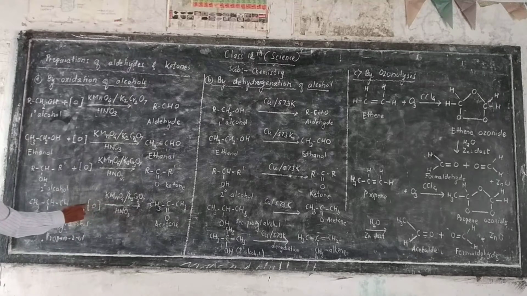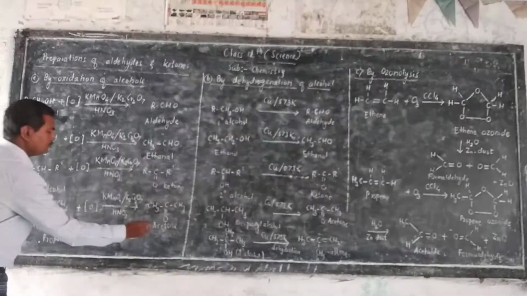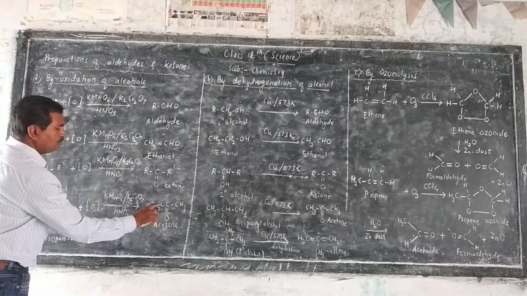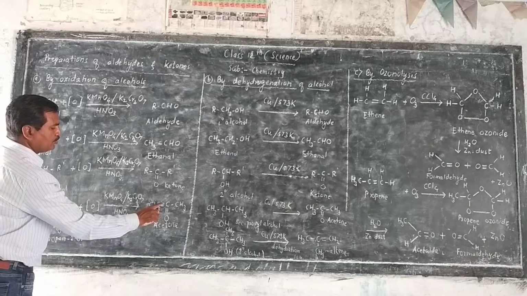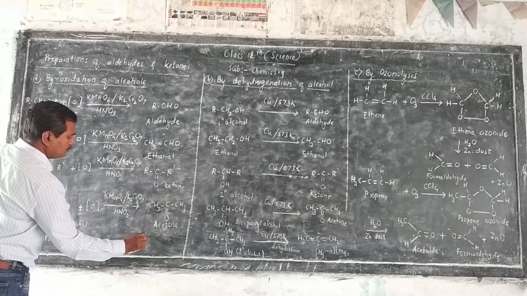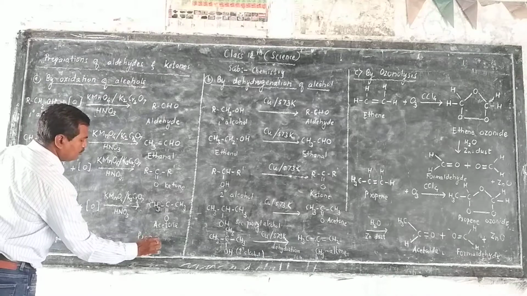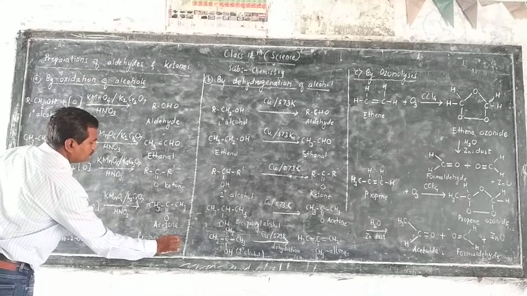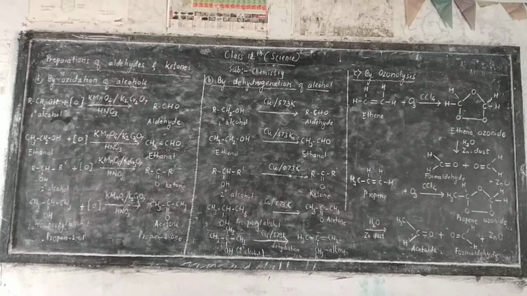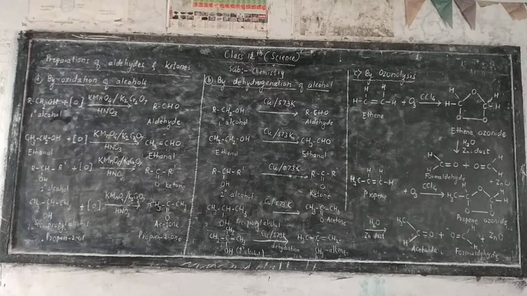Here also nascent oxygen is produced, then it can be converted into acetone whose IUPAC name is propan-2-one. In this way we can convert primary and secondary alcohol into aldehydes and ketones respectively. So tertiary alcohol is difficult to oxidize.